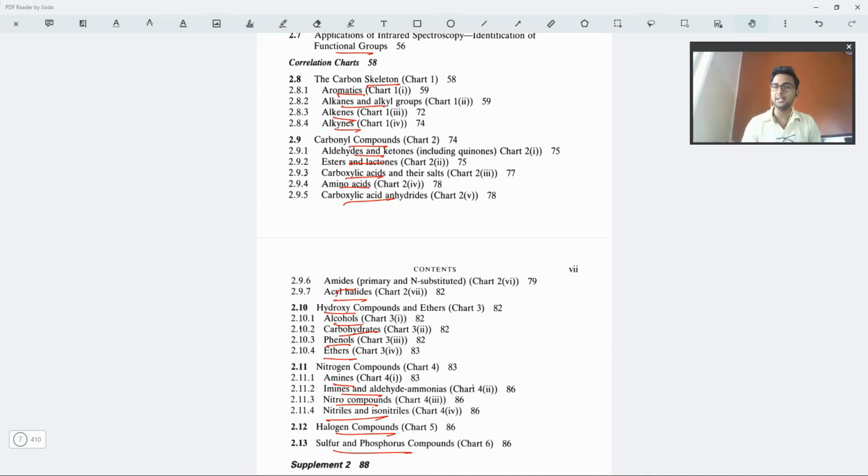This is quite properly explained in this book. Okay, so I would highly recommend, as I have said in the beginning, that if you are planning to study organic spectroscopy for any kind of preparation of competitive or non-competitive exams, or for your PhD purposes, this book is a bible for you.